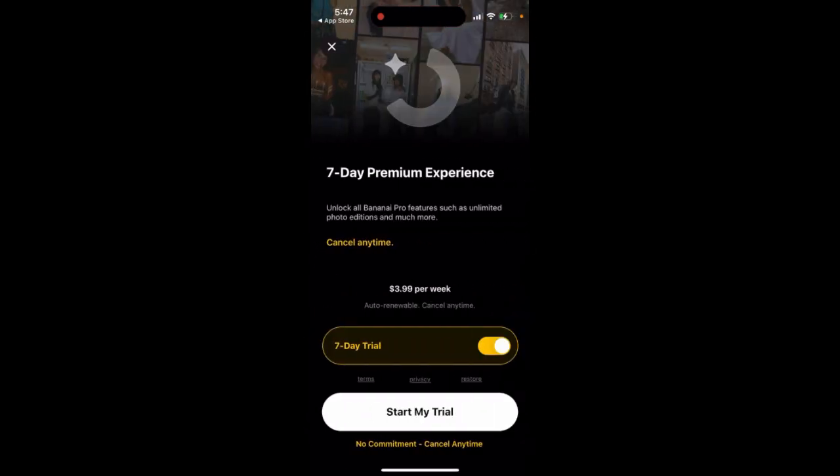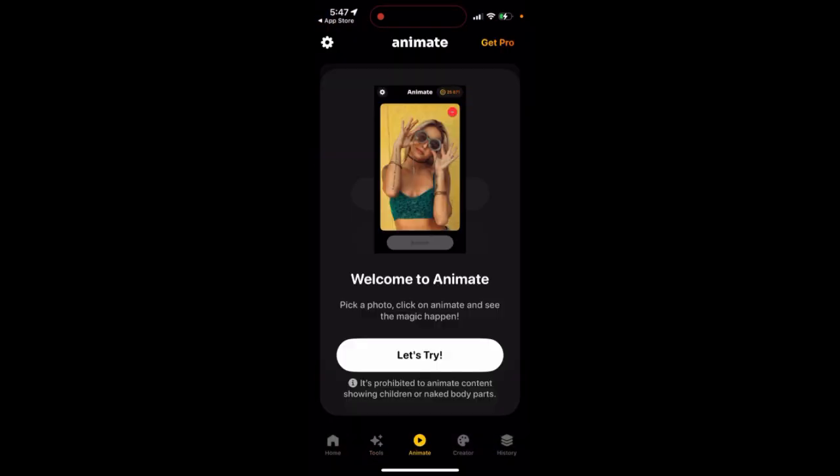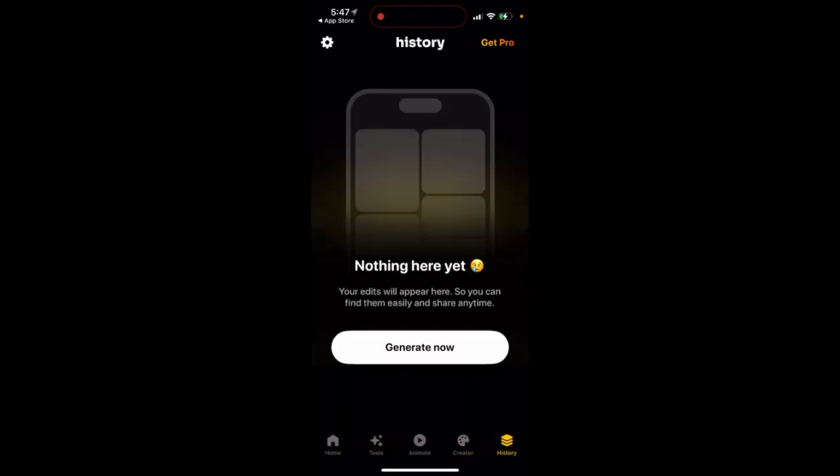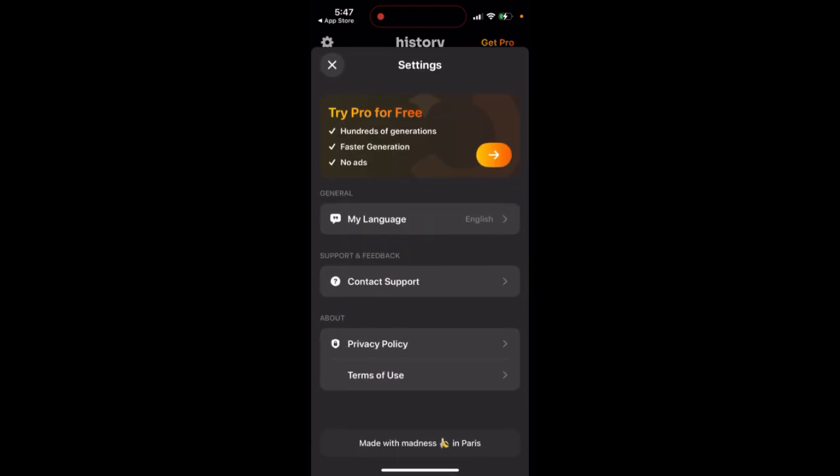And then you can see premium trial. So then it's like a 7-day trial, and then there are tools. Then you can animate, creator, history, and that Stadia.